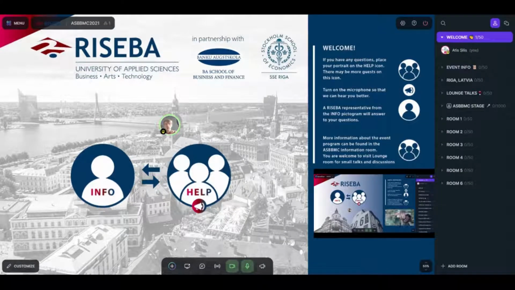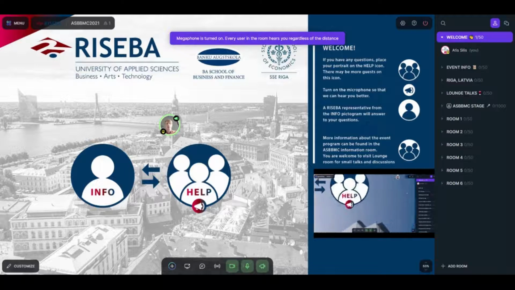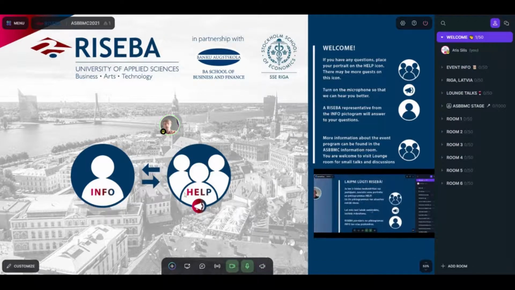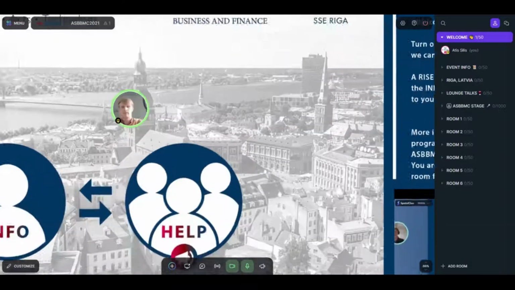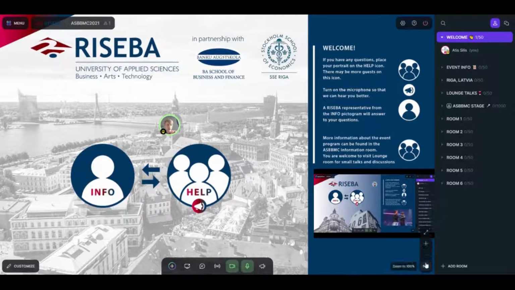But additional feature what we have here, it's a megaphone option. If you switch megaphone, everyone who is in the room will be able to hear you. Okay? Great. If you are still looking for the button how to zoom in and zoom out, you can use your mouse roller or pad roller, or even you can use on the right side, you can see here, zoom in and zoom out whole your space.